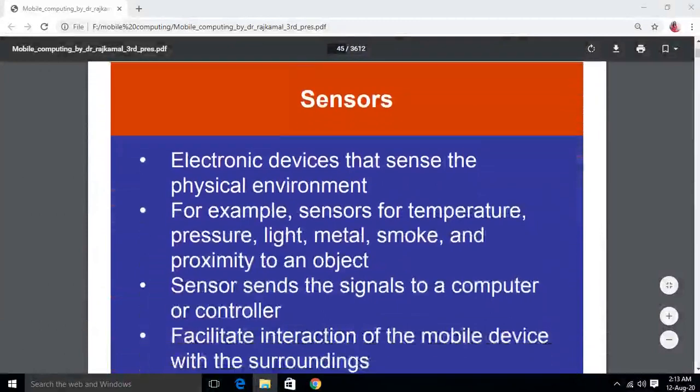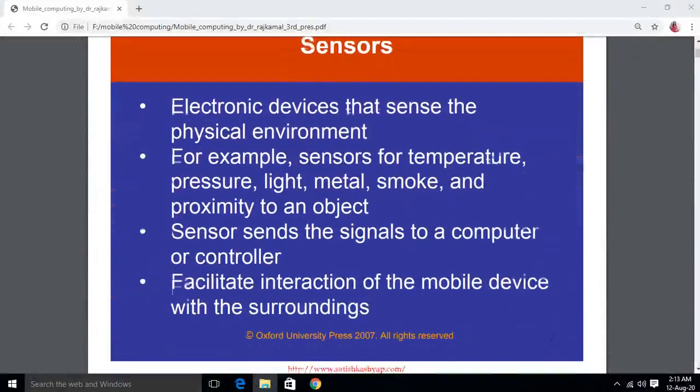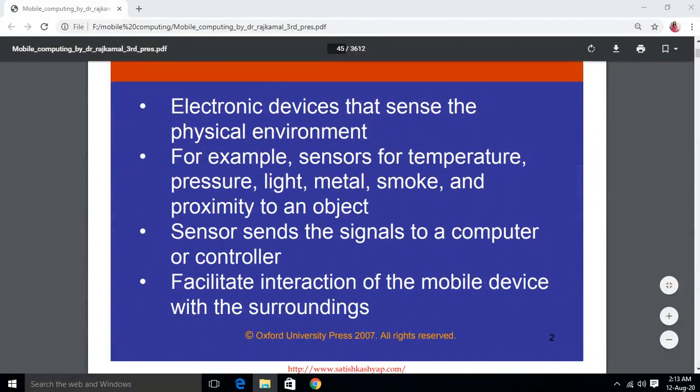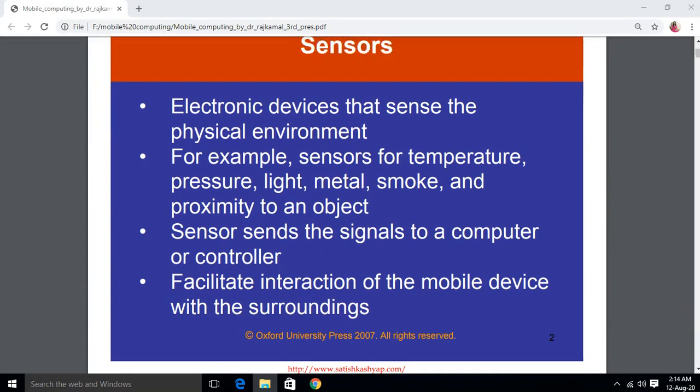Now what are sensors? Sensors are basically electronic devices that sense the physical environment. There are sensors which are attached to the devices. If something is present in the physical environment, the sensor senses it and reacts accordingly. For example, sensors for temperature, pressure, light, metal, smoke, and proximity to an object. These sensors react physically to the environment and respond corresponding to the event.